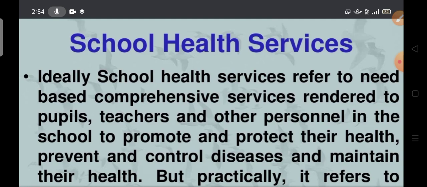So why are the healthcare department people providing school health services, for what purpose are they organizing the school health program at the school level?